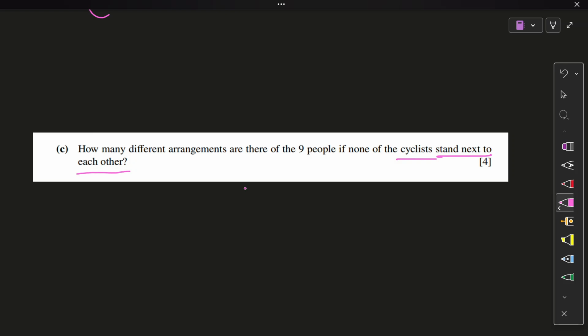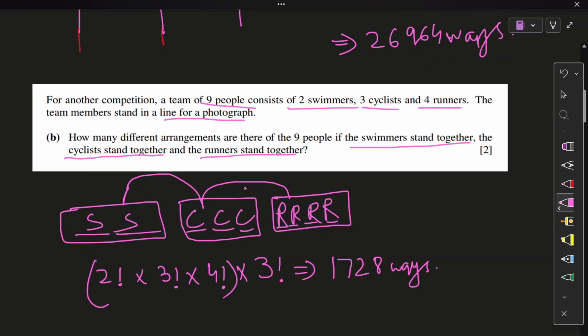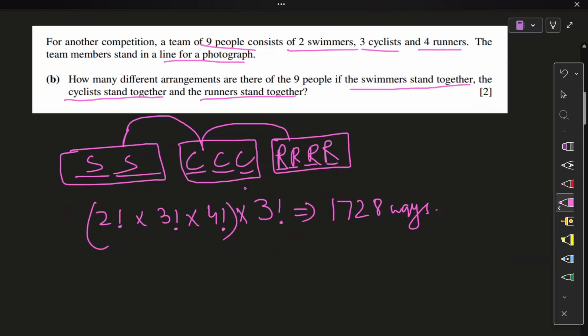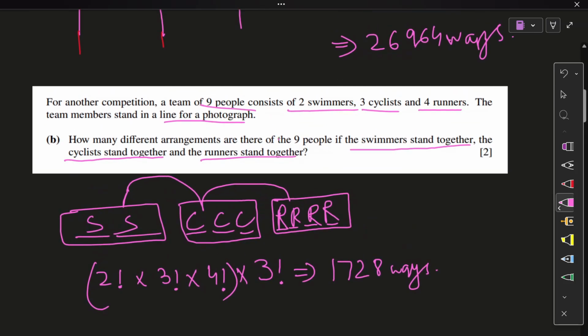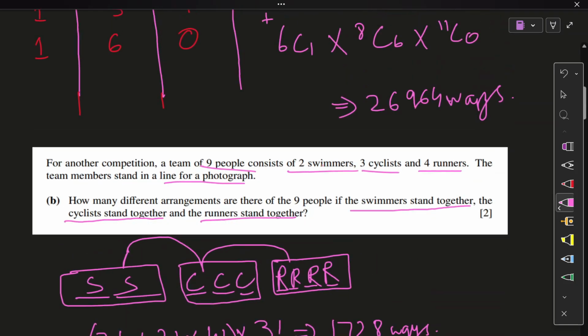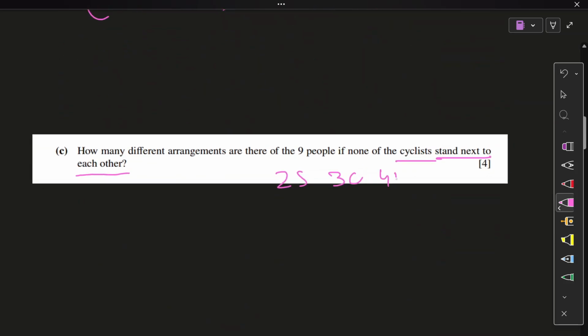So we will use the universal separation technique. How do we do that? Let's look into this. Do we have any other condition? We do not. So okay, now how do we go about the universal separation method? Simple. Firstly, forget about the people you need to separate. We had three cyclists, forget about them for now. How many others? Two swimmers and four runners.